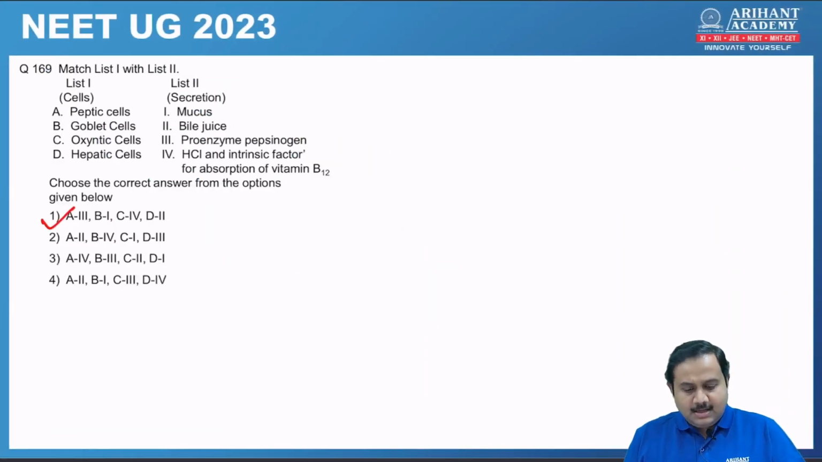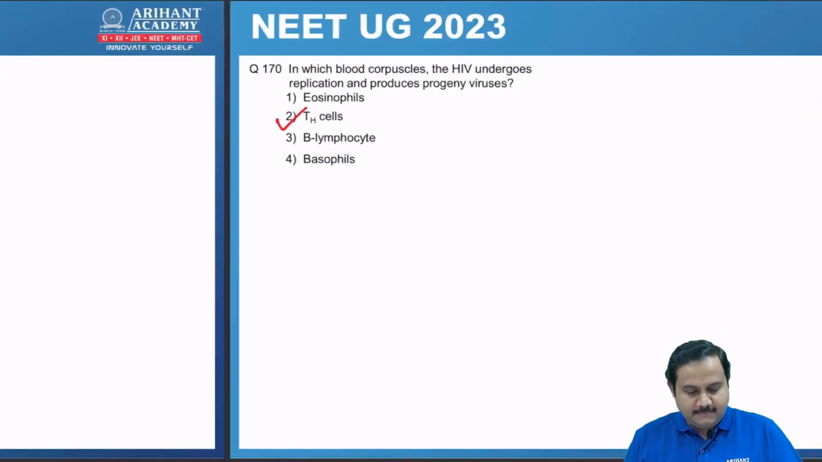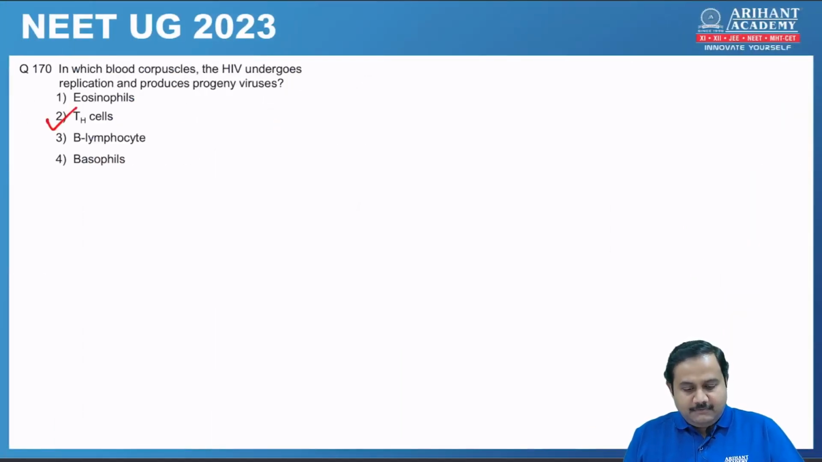Next one, again match the columns. This is related to the cells and their secretion. Peptic cell, correct answer is option 1. Peptic cell secretes proenzyme pepsinogen. Goblet cell, as you know, secretes mucus. Oxyntic or parietal cell secretes HCl, and intrinsic factor which is needed for absorption of vitamin B12. And the last, hepatic cell, which secrete bile juice. So that's option A.